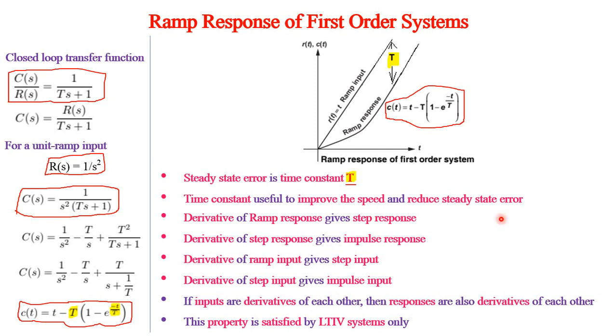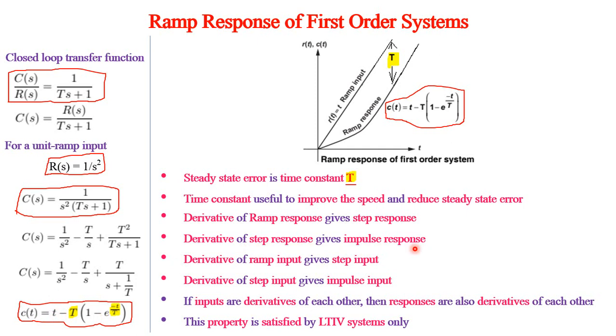From these three responses, what we can understand is that the derivative of the ramp response gives the step response. That is, if we differentiate this, t becomes 1, this minus T becomes 0, and minus T into e to the power minus t by T when differentiated finally gives 1 minus e to the power minus t by T, which is nothing but the step response. Step response when we differentiate, we get the impulse response, because 1 minus e power minus t by T when differentiated gives 1 by T into e power minus t by T, which we have seen as the impulse response.